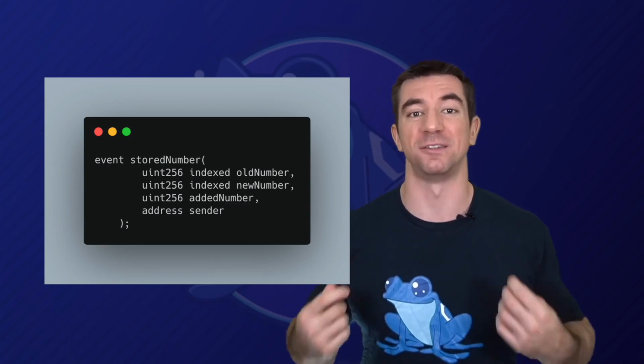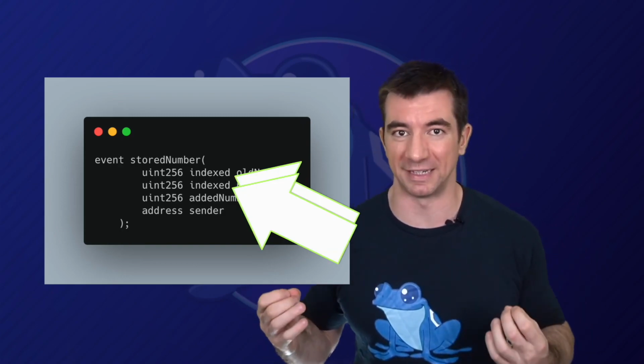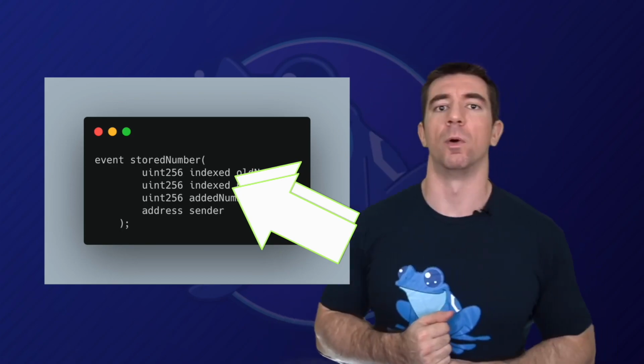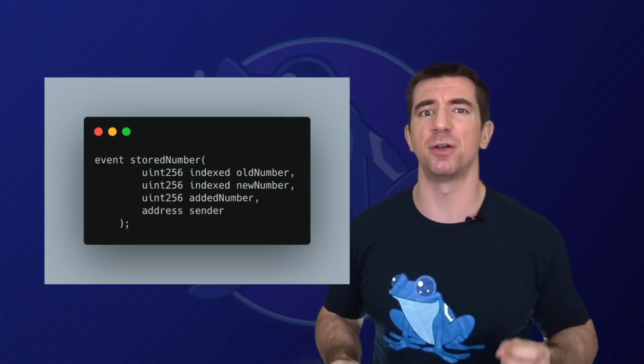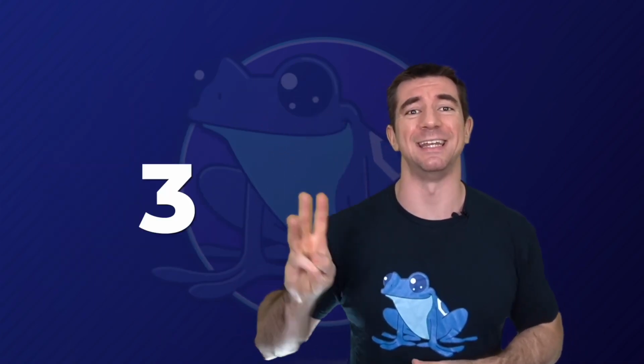Now, for the astute people here, you might have noticed that there is another keyword in here, the indexed keyword, and this is a really important keyword. When we emit one of these events, there are 2 kinds of parameters. There are the indexed parameters and the non-indexed parameters. You can have up to 3 indexed parameters, and they're also known as topics.